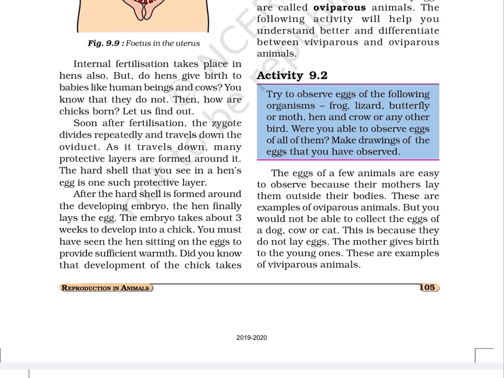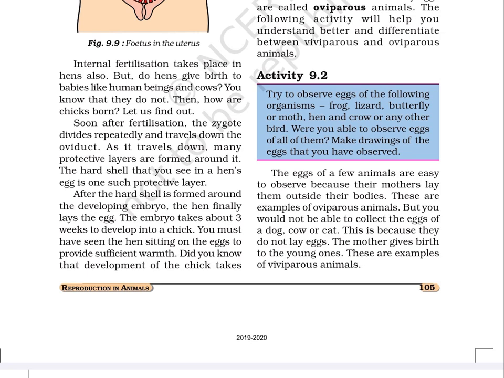The hard shell that you see in a hen's egg is one such protective layer. After the hard shell is formed around the developing embryo, the hen finally lays the egg. The embryo takes about 3 weeks to develop into a chick. You must have seen the hen sitting on the eggs to provide sufficient warmth.